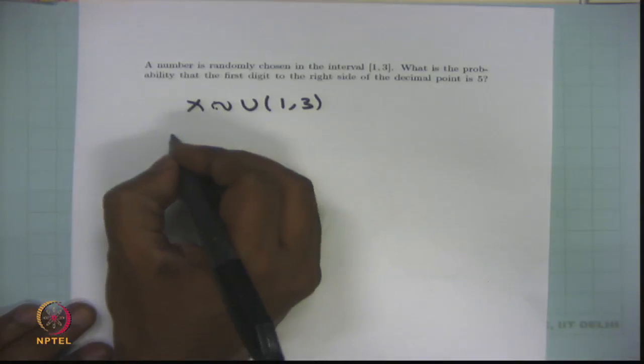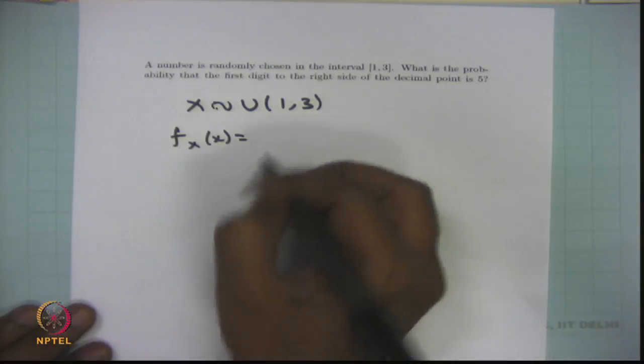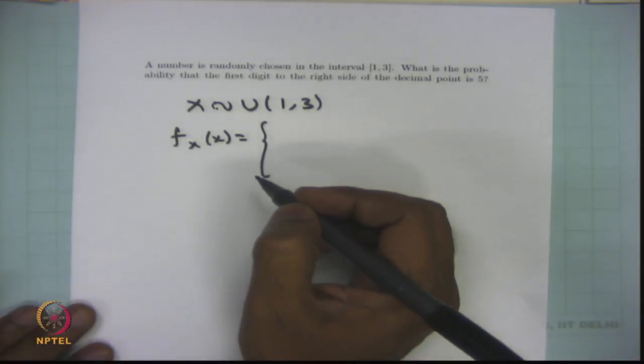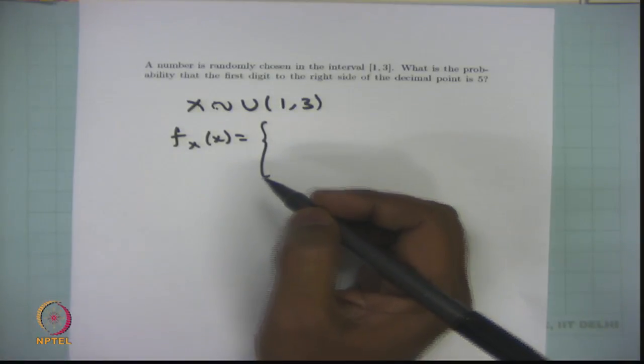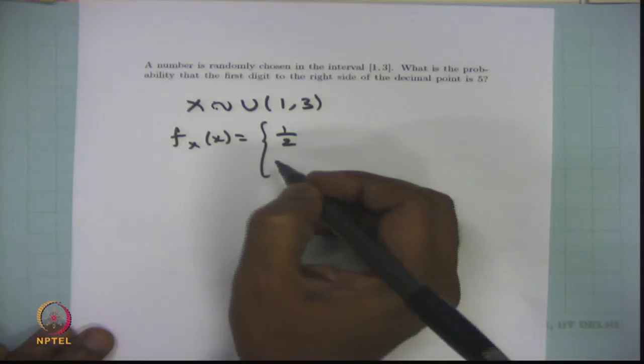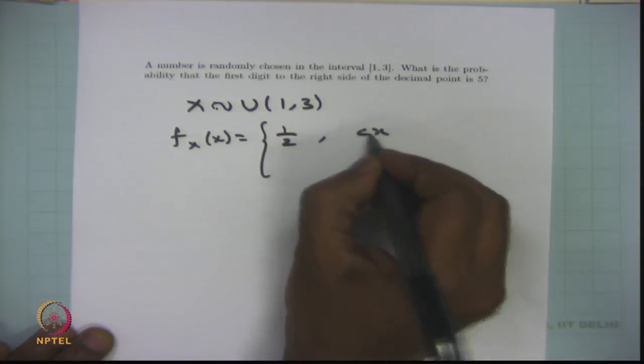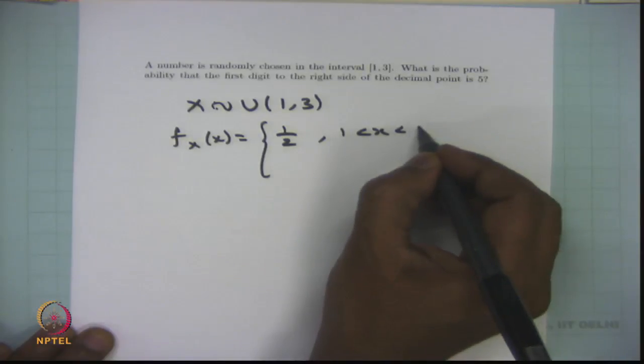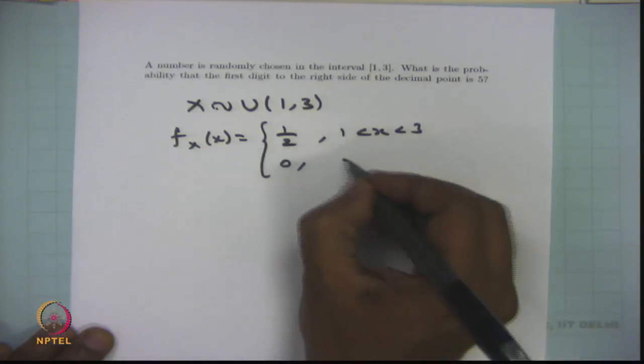That means the probability density function of this random variable is, since a random number is randomly chosen, that means it is equiprobable, therefore the density is going to be constant. Since the interval is 1 to 3, the length of the interval is 2, therefore the probability density function is the constant 1 by 2 when x lies between 1 to 3, 0 otherwise.